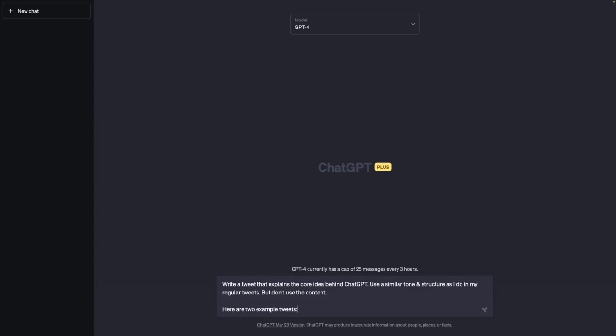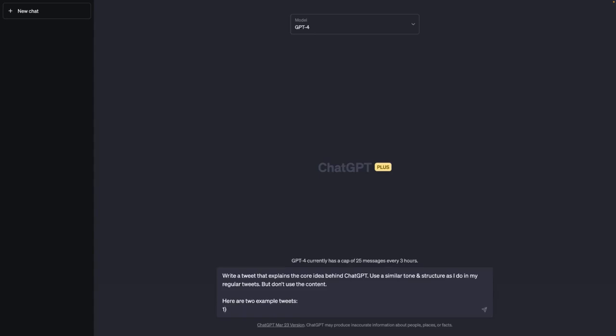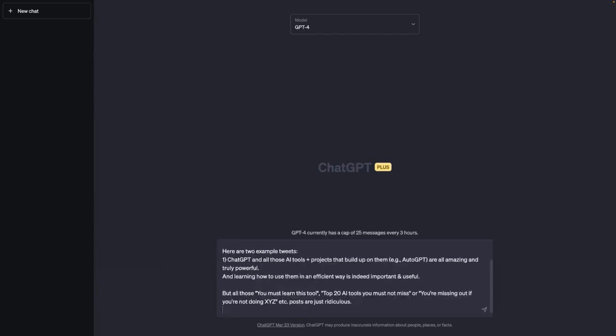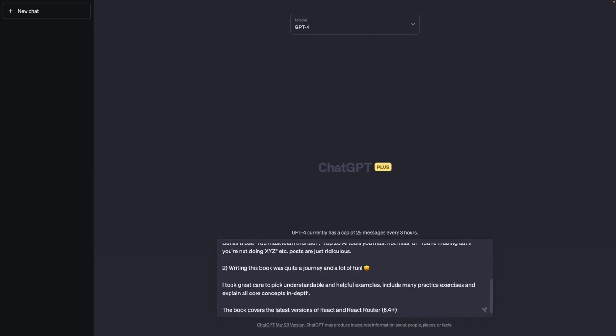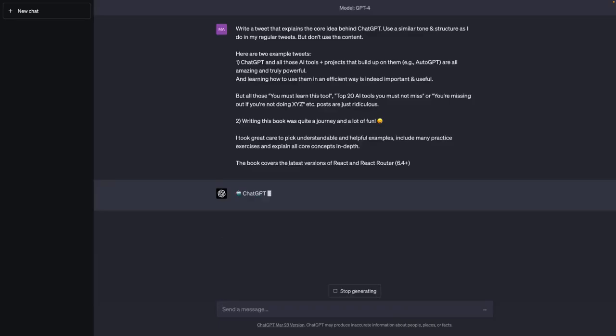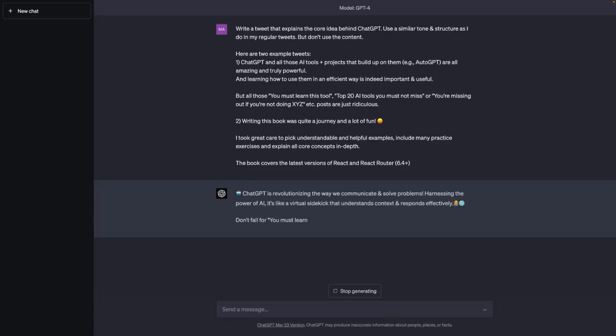Now, to fine-tune the tone and style even more, we could also try few-shot prompting and provide 2 tweets as inputs, 2 example tweets. I have the same tweet as before, but now I also added a second tweet that has nothing to do with ChatGPT, and that's only there to give ChatGPT a better idea of my writing style and how my tweets look like.